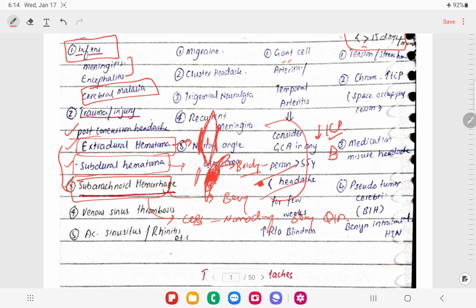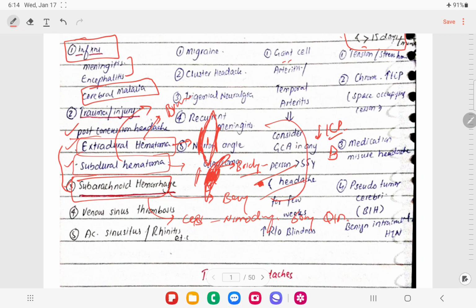For extradural hematoma, we need to do burr hole craniotomy. We can also go for hemicraniectomy. For subdural hematoma, the treatment is the same, burr hole craniotomy, depending on whether the patient has acute or chronic.